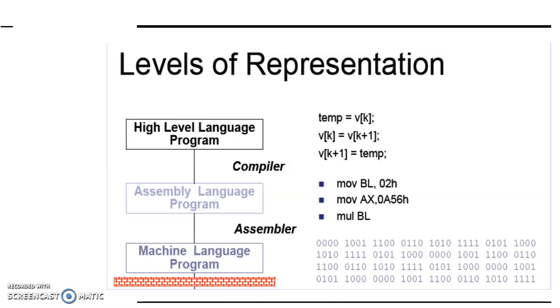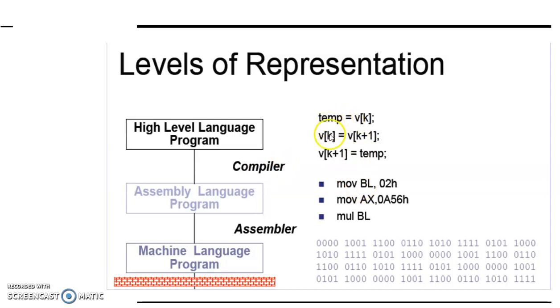In this figure you can understand it very properly. For example, I have three instructions written in high level language. Let's say in C I have written these three instructions. So this is a high level language instruction. To convert it into assembly language, we need a compiler, so that it is converted to an assembly language program.